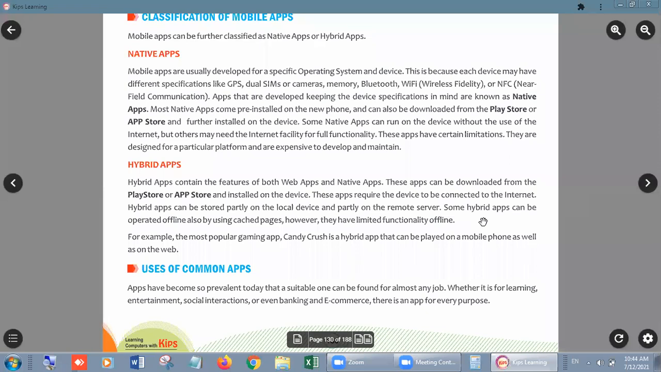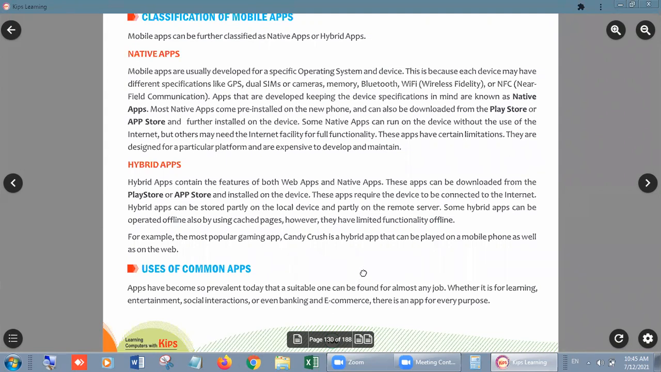They are partially stored on our device, meaning mobile, and the maximum part of it is stored on the internet server. For example, the most popular gaming app Candy Crush is a hybrid app that can be played on a mobile phone as well as on the web. Candy Crush app you can play on your mobile, and directly you can play on the internet also. Okay? These kinds of apps are called hybrid apps.